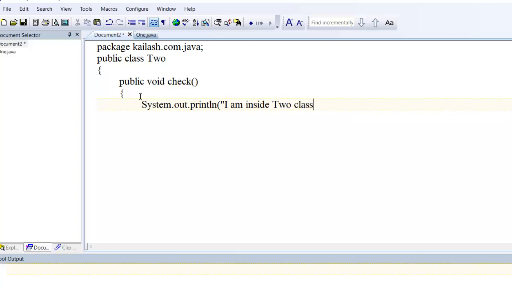See, what is the purpose of this? I am just showing you how we can access the package and its method. My objective is to access the check method of class 2. We can write so many logics here. You can write any programs you have learned earlier without any problem.